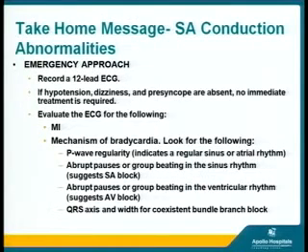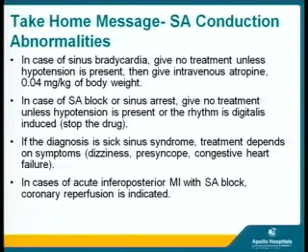So what are the take-home messages for SA conduction abnormalities? Record the 12-lead ECG. If hypotension, dizziness, pre-syncope are absent, then no immediate treatment is required. Evaluate the ECG carefully for MI and mechanisms. Look for the mechanisms of bradycardia, look for the P wave regularity, abrupt pauses or group beating in the ventricular rhythm, then the QRS axis and the width for coexisting bundle branch block. In case of sinus bradycardia, there is no treatment unless hypotension is present. You can give atropine of 0.04 milligram per kg of body weight if required.